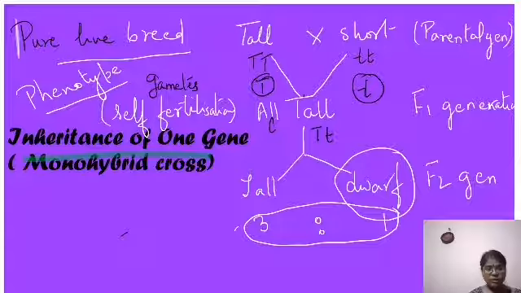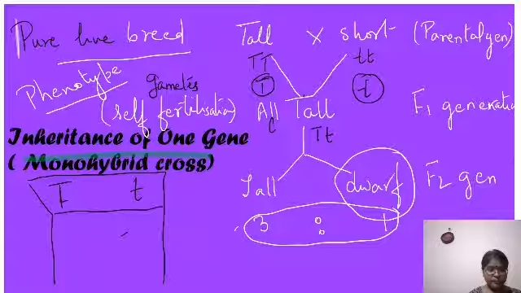Just you can see here, if I go with this one, Tt, there will be two kinds of gametes, this T and this small t. I'm just separating it out for you. Now if I have to self fertilize it, I should have a male and a female, because you need two individuals for fertilization, with anthers and pollens.